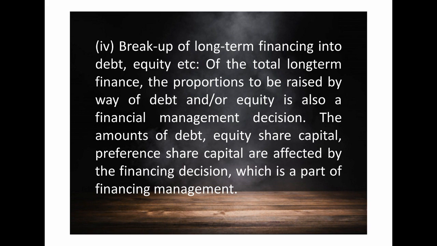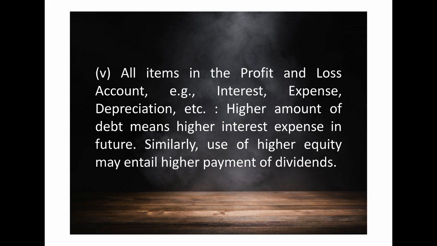So the fifth one is all items in the profit and loss account. Example, interest, expense, depreciation, etc. So higher amount of debt means higher interest expense in the future.